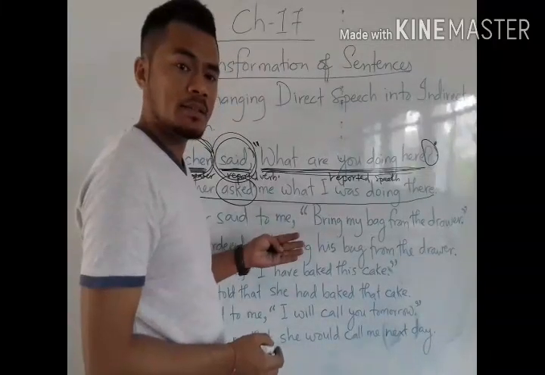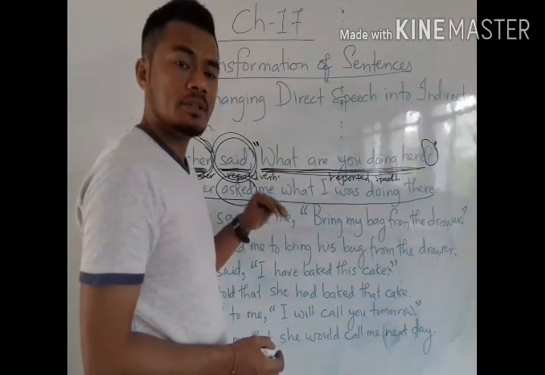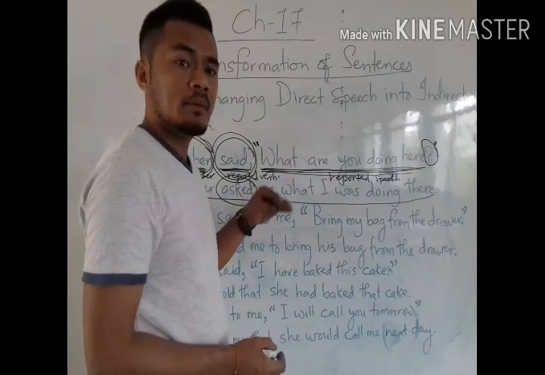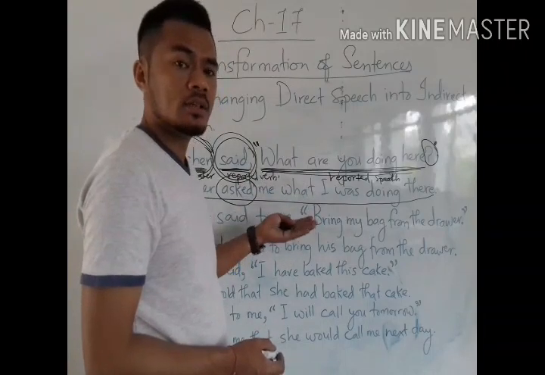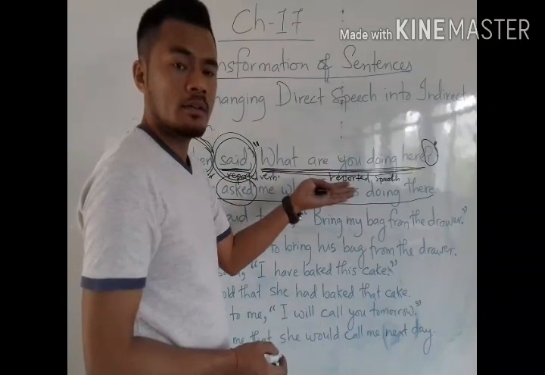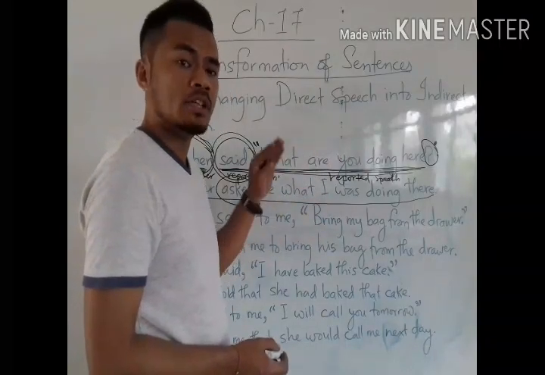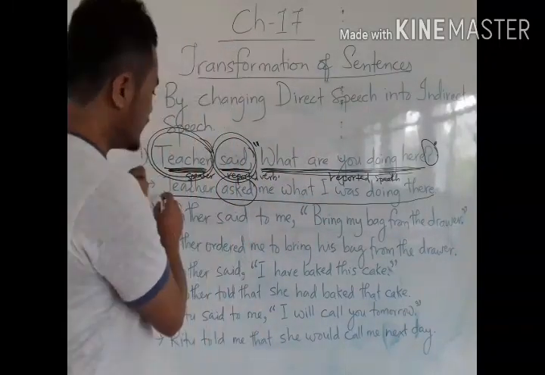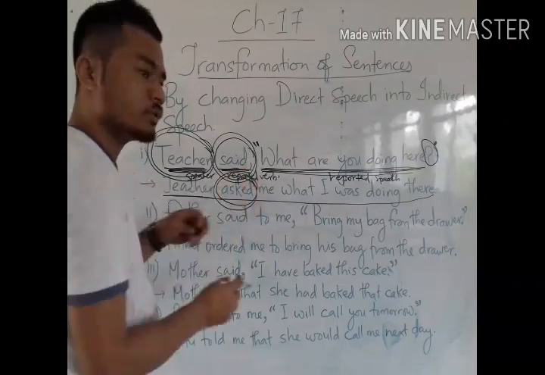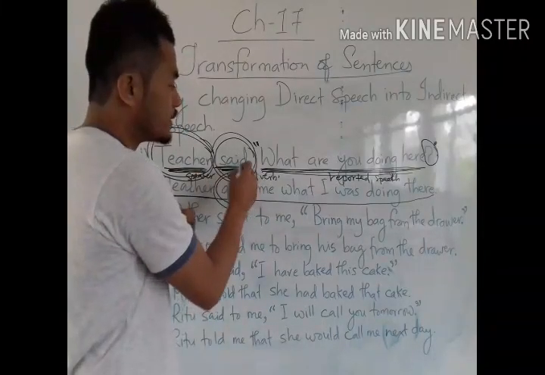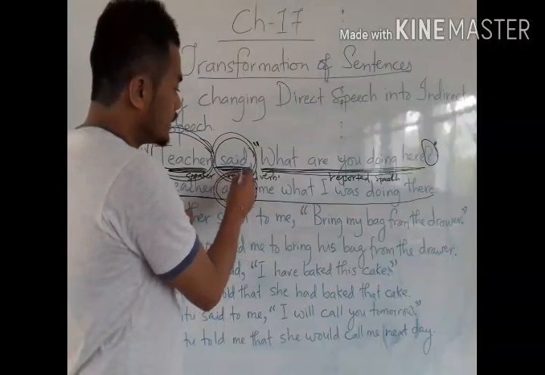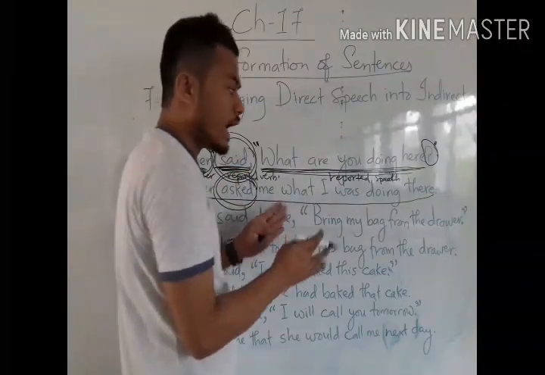In indirect speech, the statement which is an interrogative sentence uses a question mark, but in indirect speech we have to remove the question mark. See, the teacher asked, this is the question. So a question is asked, and I have changed the reported verb also. Teacher asked me what I was doing.